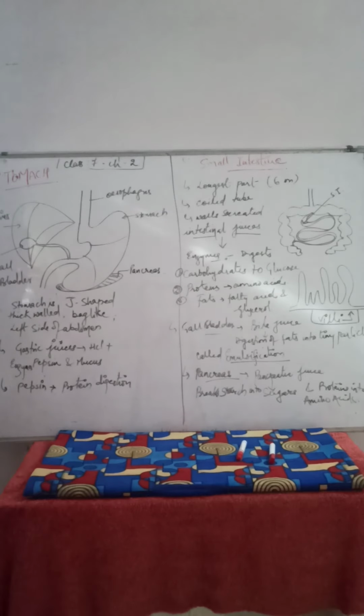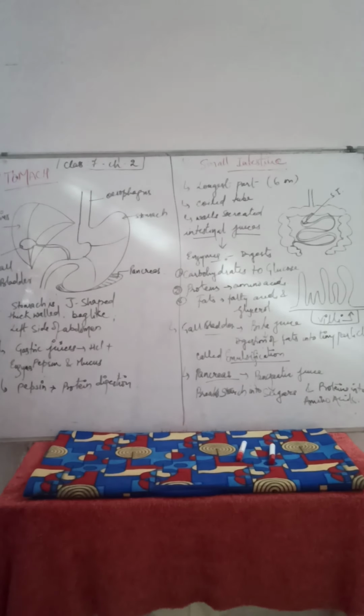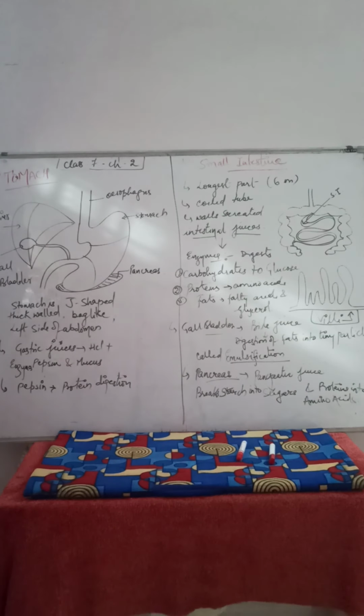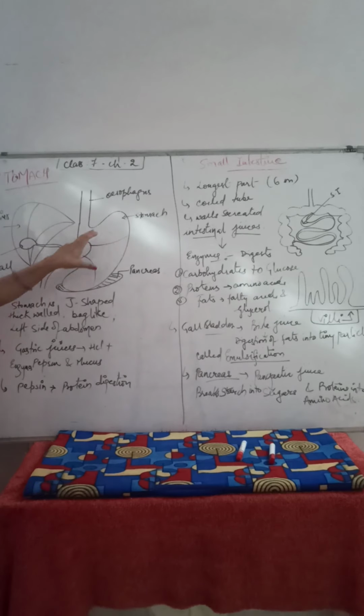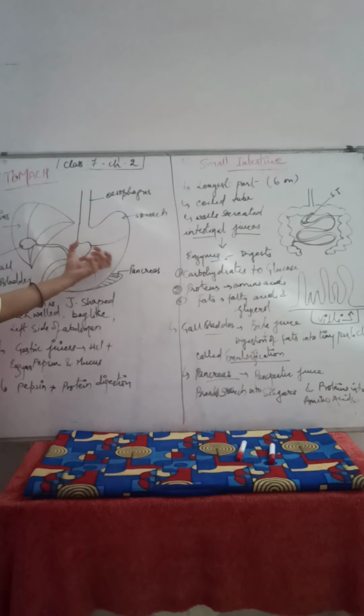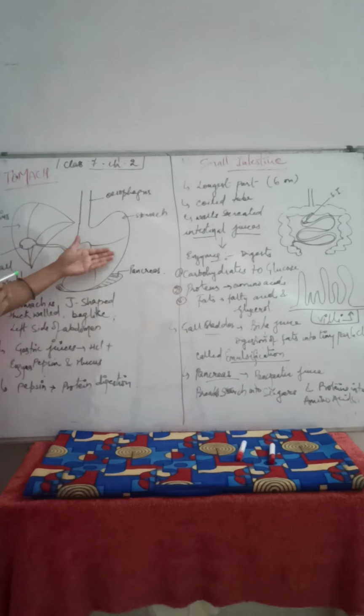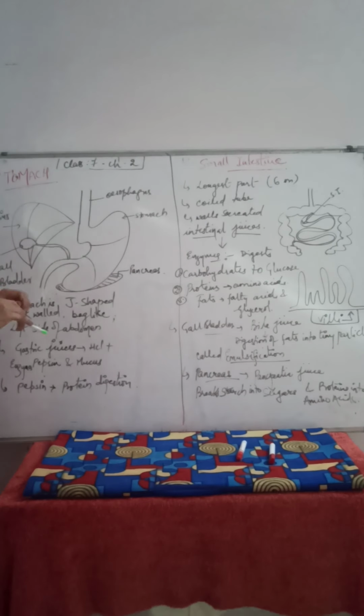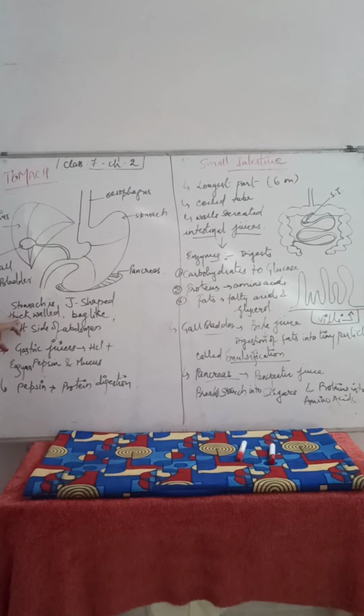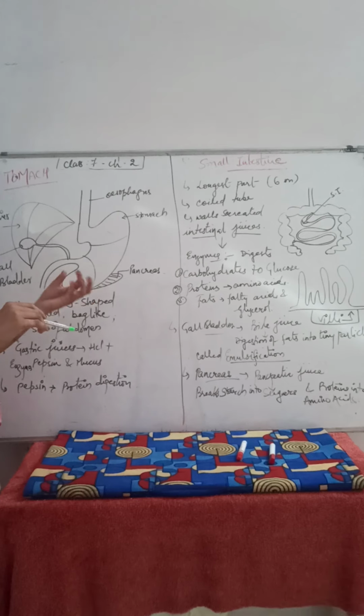Children, this is very muscular because the digestion, contraction and relaxation take place here. So it is a bag-like, muscular, elastic organ, and it is also thick-walled. Why is it thick? Because the whole contraction, relaxation and digestion of the food has to take place here. That is why the wall is thick. Otherwise it will burst.